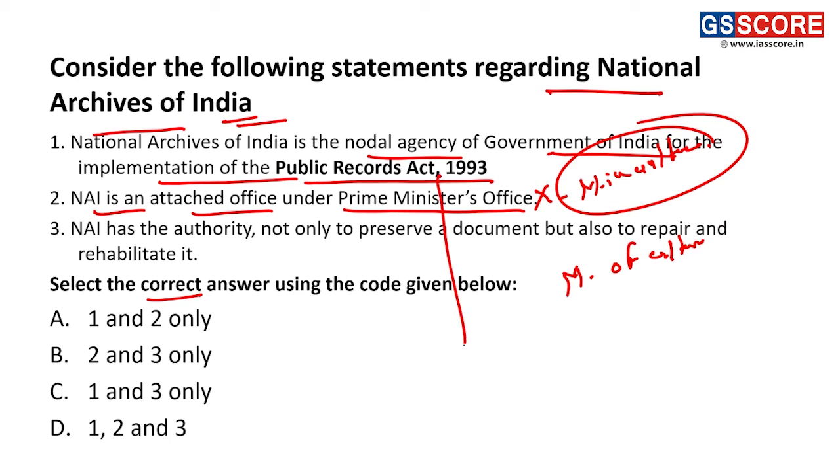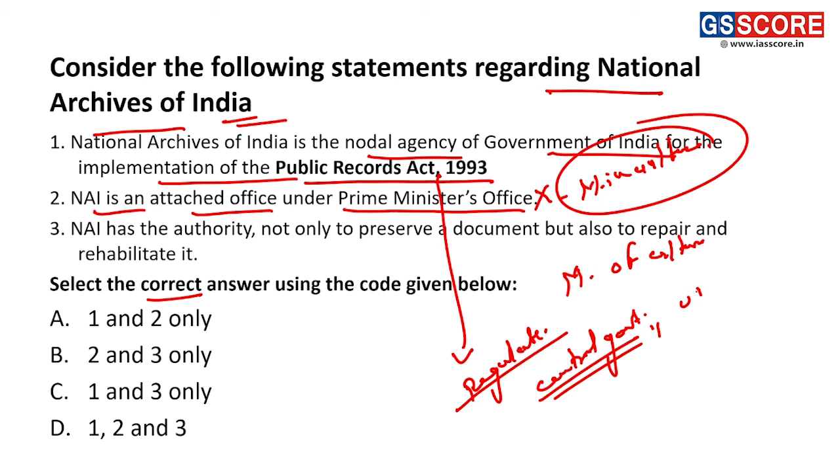Now this Public Records Act mainly pertains to regulating and managing the administration and preservation of public records of the central government. It will manage, regulate and administer the public records of the central government or UTs or some statutory bodies or centrally established PSUs, etc. Fine, which have been constituted by the central government or a UT administration.